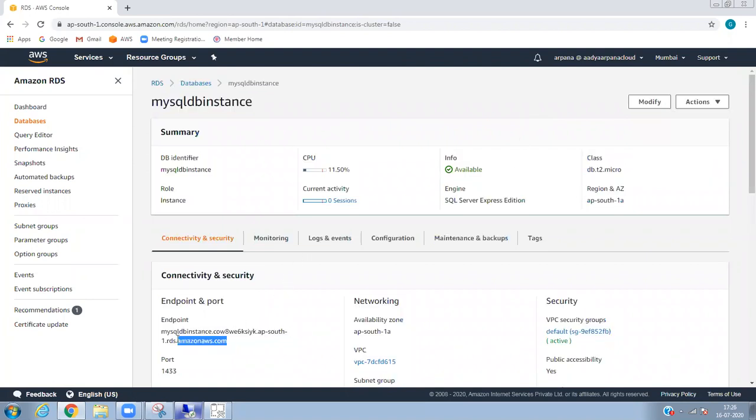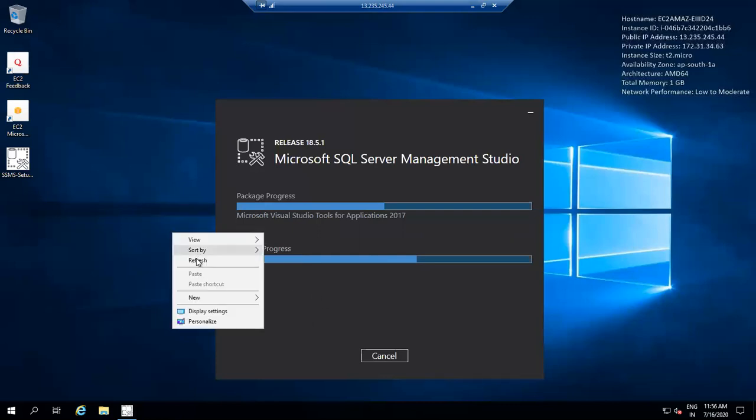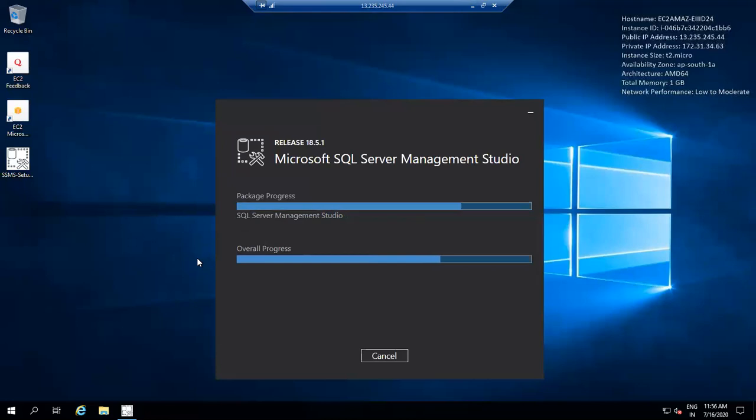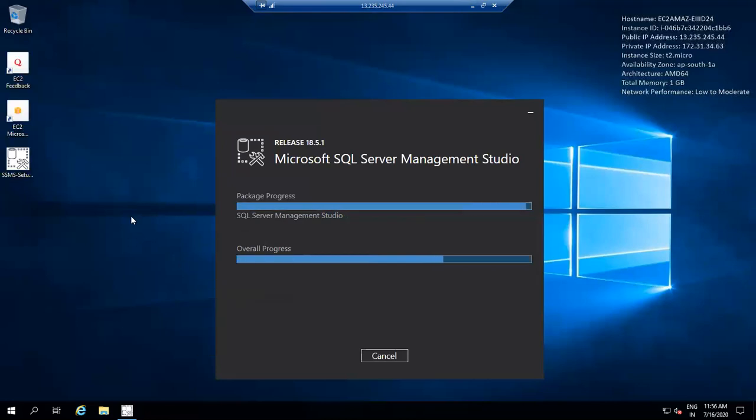I'll copy this. Just take a note, Yuvraj. I'm copying the endpoint. The endpoint is the server name, the host name. Basically, you have to give it when you configure the SQL Server Management Studio.